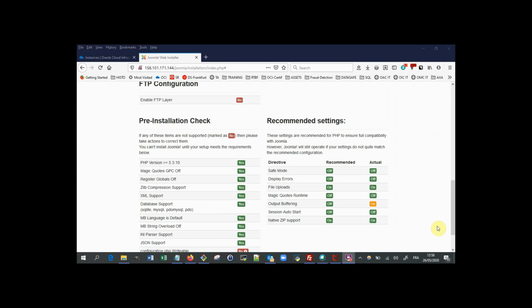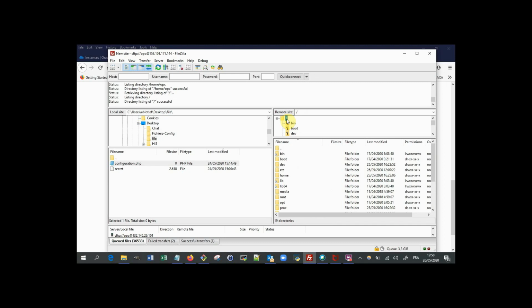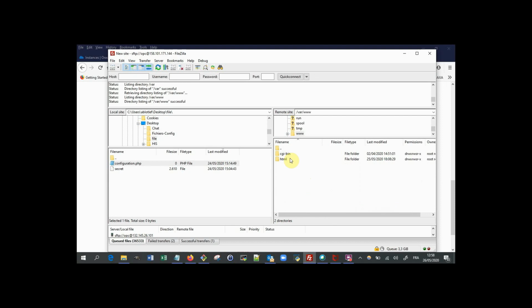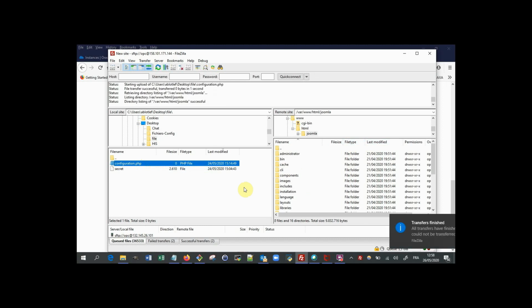So here I will use Filezilla to upload a configuration.php file in the Joomla folder. It is an empty file, and here we go.